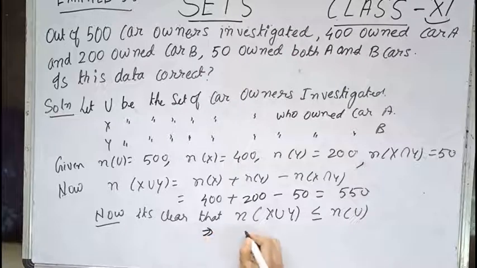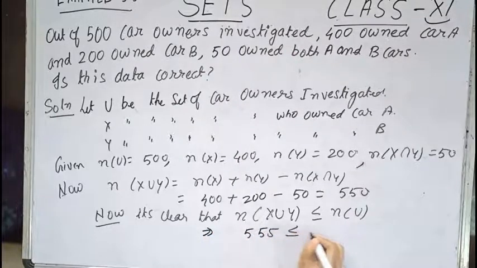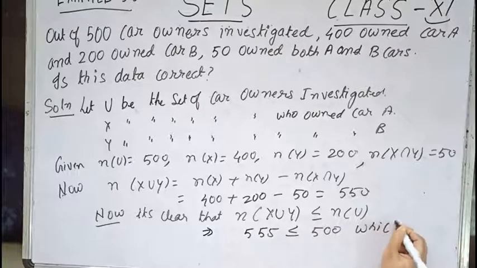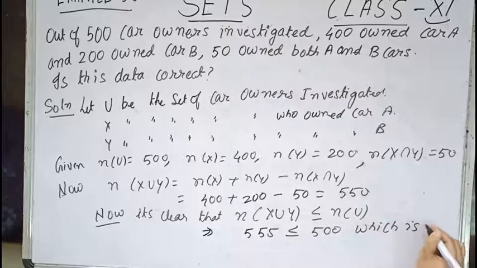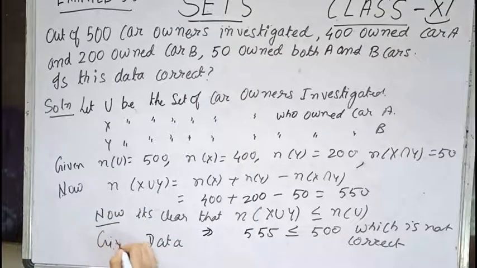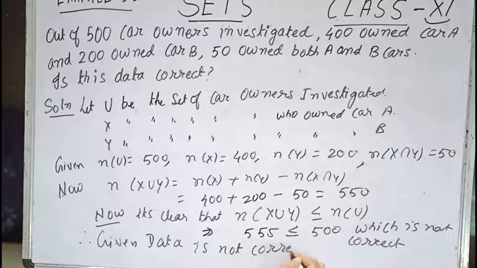This implies 550 is less than or equal to 500, which is not correct. Therefore the given data is not correct. Let us go to the next example.